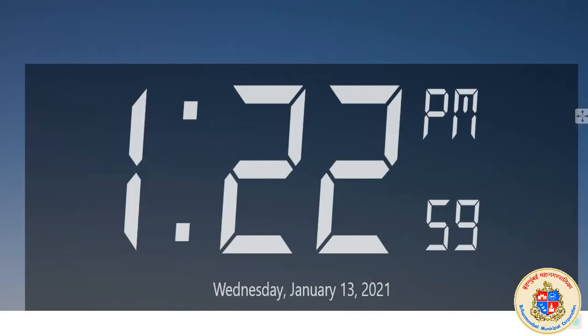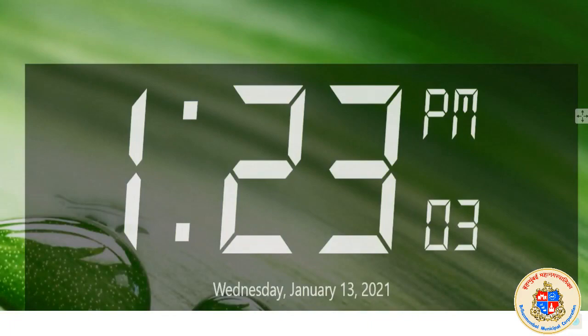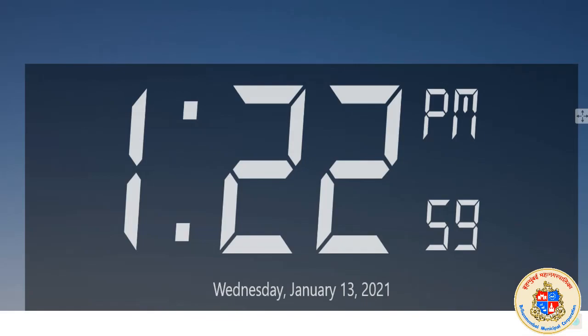Before that, let me take you to the concept of time once again. In the beginning you found there is a digital clock available now, which is showing us the time. It is 1:23 now. You can see. Restart the clock once again. See, the time is 1:22:59. This was recorded by me live last day afternoon. The time, I said, is 1:22 p.m. That means 1 hour 22 minutes afternoon.